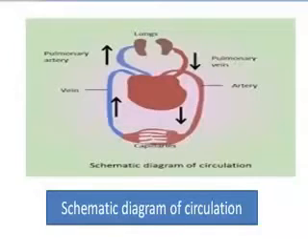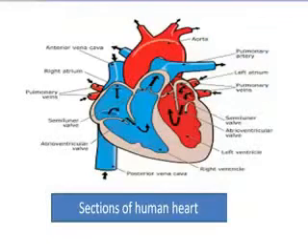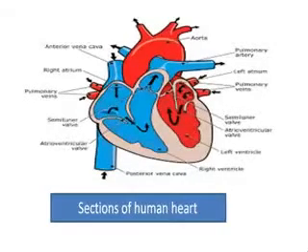Now let us come to know what is the heart. So here we see a section of the human heart. The red color represents the pure blood, that is oxygen rich blood, and the blue color represents carbon dioxide rich blood. See the human heart. The heart has 4 chambers. See, there are 4 chambers.